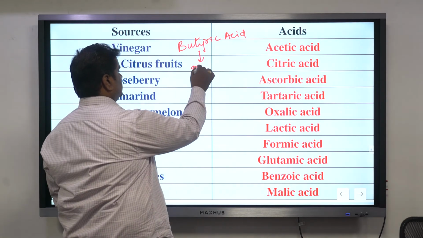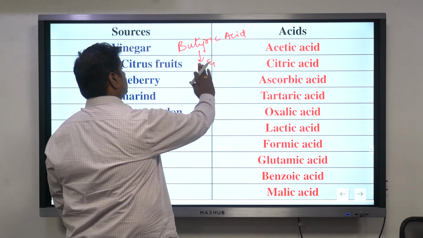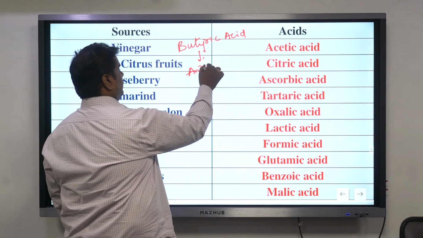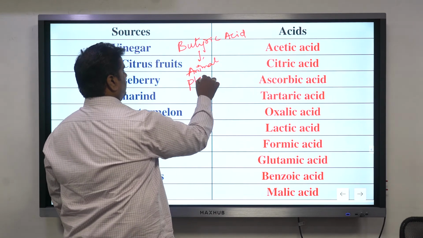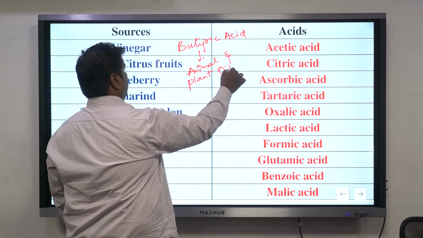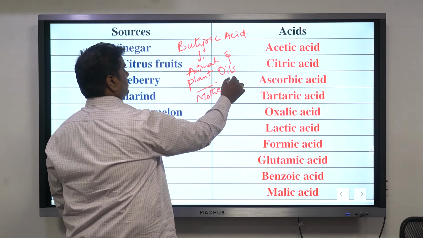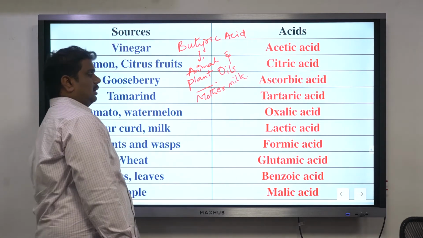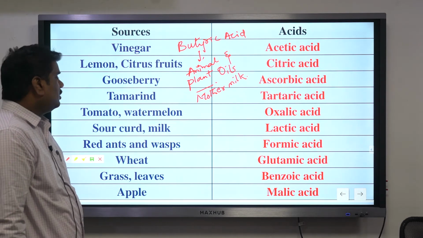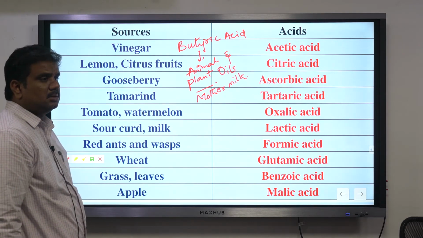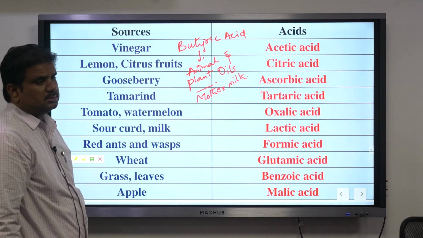Butyric acid generally is present in animal and plant oils. You find this from animal as well as plant oils, and finally you find this even in your mother's milk. Generally when we say milk, you're talking about the case of your cow or buffaloes. From there, in that particular case, you're getting lactic acid. So the one that separates animal milk and mother's milk is butyric acid.